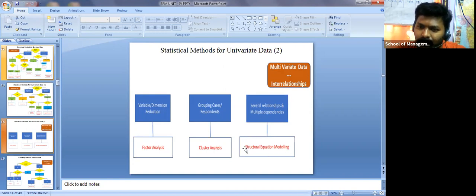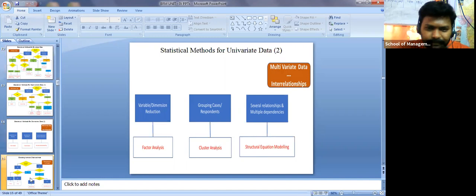If you work on this, then I may call it a project. I'm not saying you cannot apply cluster or factor analysis, or one sample, two sample, paired sample tests, correlation, regression, multiple regression, and all those things. Of course, this is also good, but right now everyone is working on structural equation modeling itself, because it mainly works based on regression.